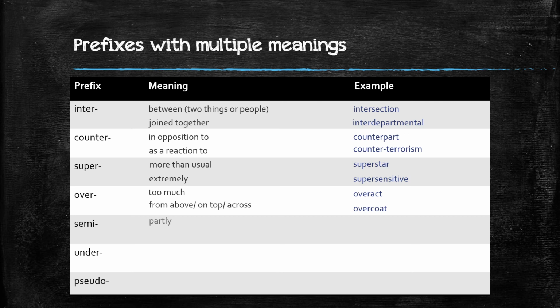Then we have semi, partly, or half. Semi-sophisticated, so maybe part of, right? Semi-automatic, like a car, half automatic, half not. We have under, not enough, or below. Undersheriff, in another grade, or underbrush. Finally, we have pseudo, that is not real. Pseudo-classic. So it is not really a classic one, right?